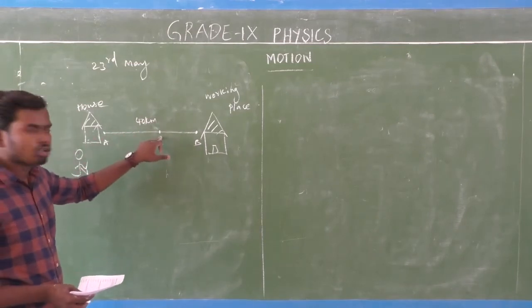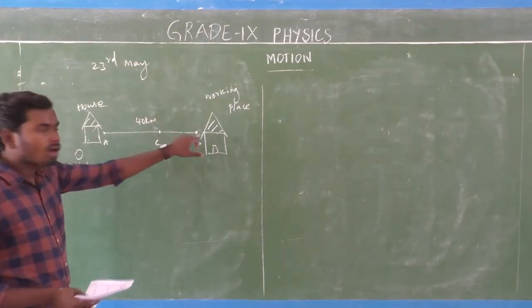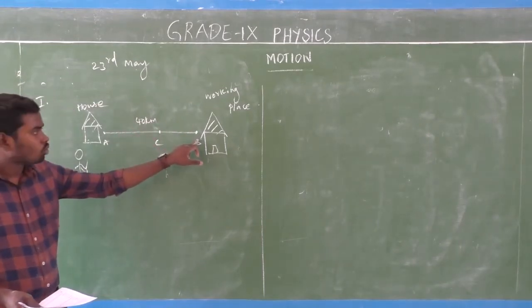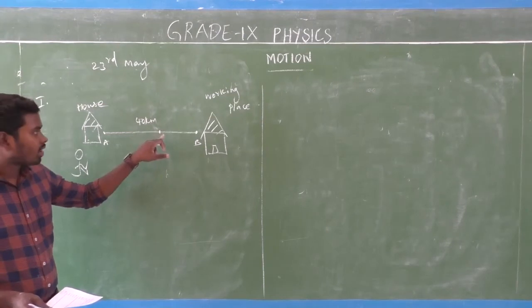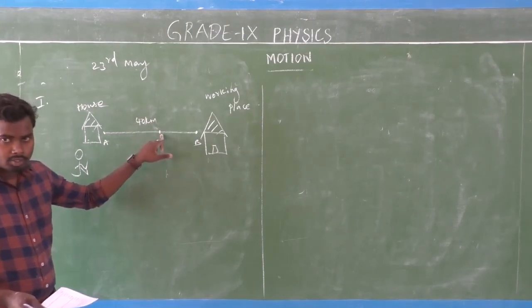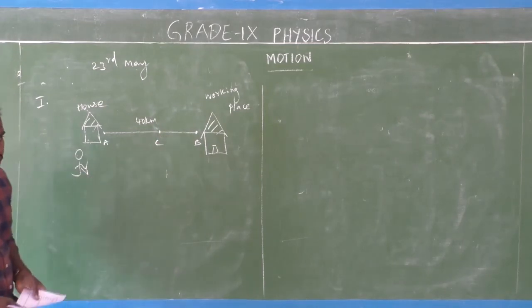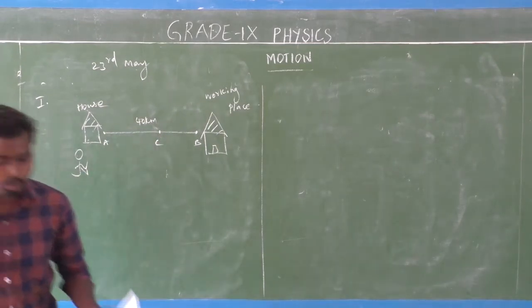So the worker comes to position C, isn't it? Now you find out the displacement value.